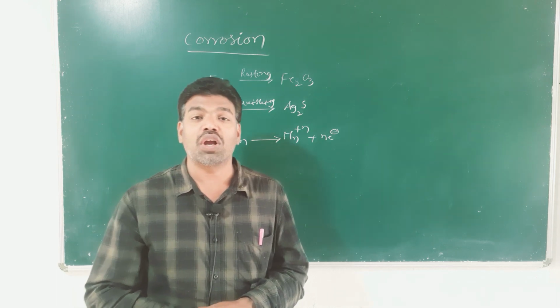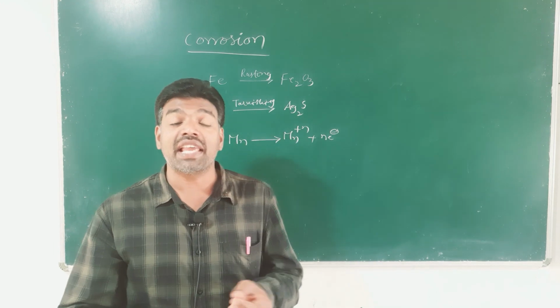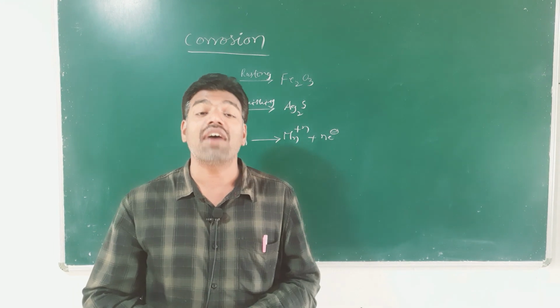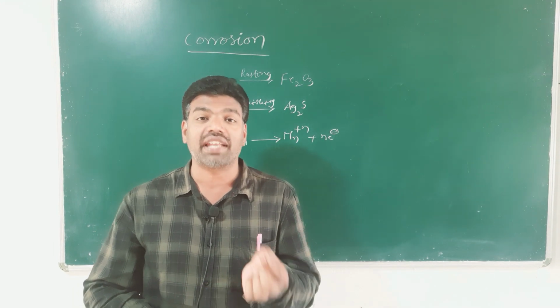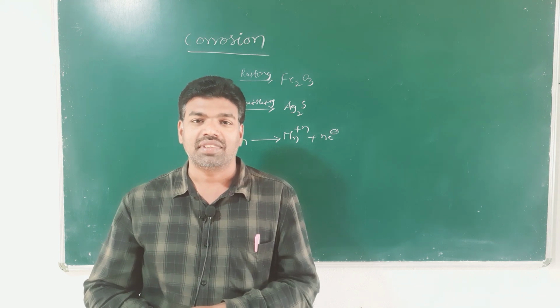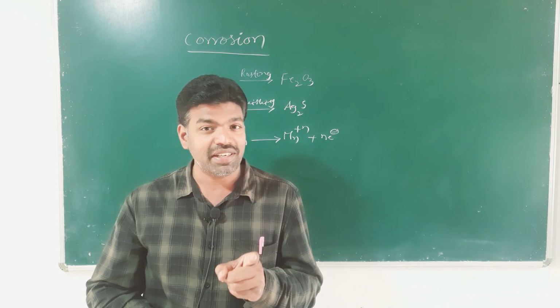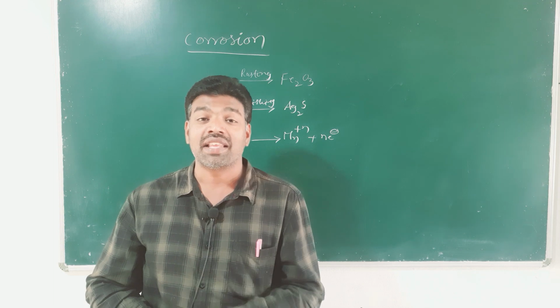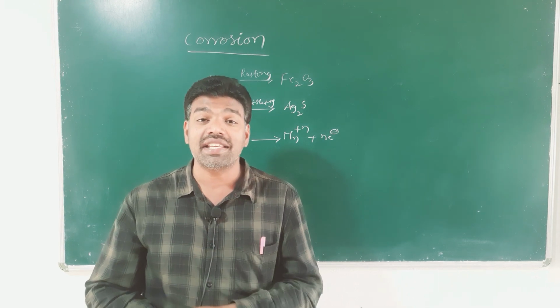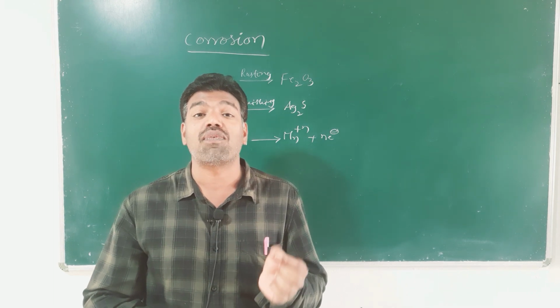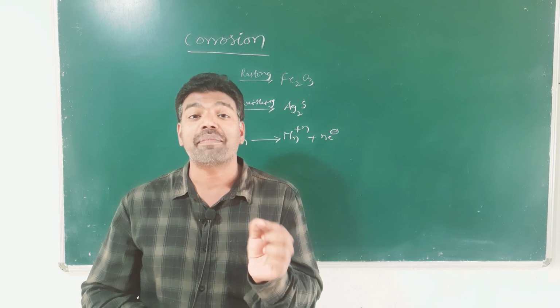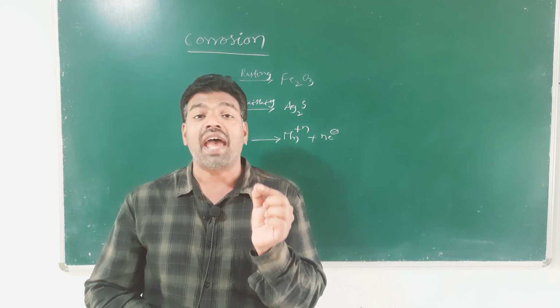So, metal acts as anode and the same metal or some other metal acts as cathode, forming a voltaic cell. Corrosion occurs if the environmental conditions favor the formation of a voltaic cell where metal acts as anode.